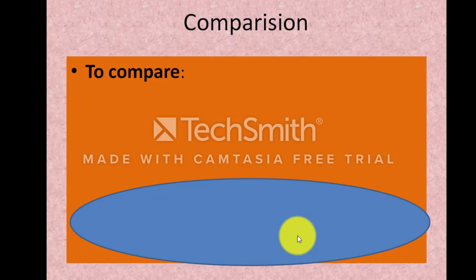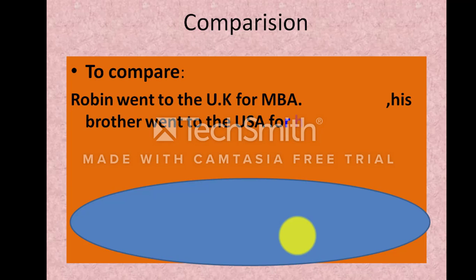Look here, comparison, to compare. Robin went to the UK for MBA. His brother went to the USA for his master's. Look here, two sentences. Robin went to the UK for MBA. His brother went to the USA for his master's. So we have to compare two sentences. Which connector will be suitable? Look here. Similarly, his brother went to the USA for the master's.